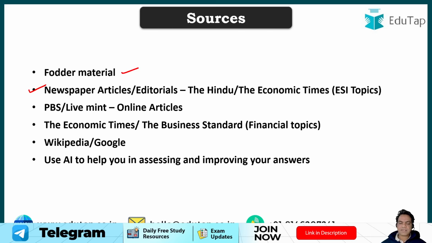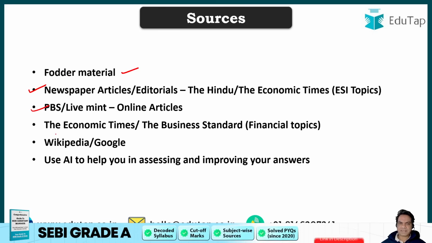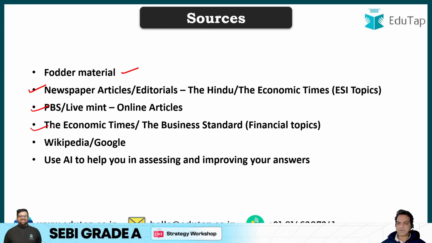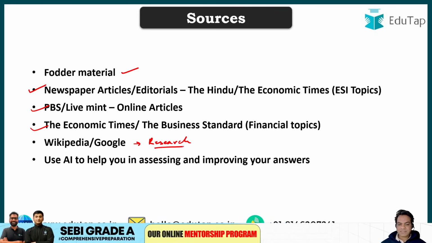To improve your Precis and RC, read up newspaper articles and editorials from the Hindu or Economic Times. Do catch up with PBS and LiveMint for online articles, public broadcasting services. The Economic Times or the Business Standard can be used for financial topics, but do use Google and Wikipedia for your research. This is very important. Without research, you'll just have second-hand information.